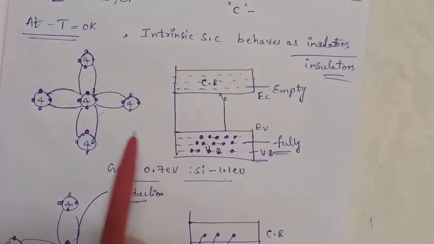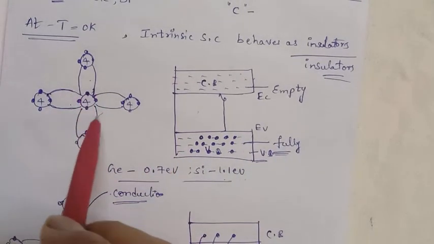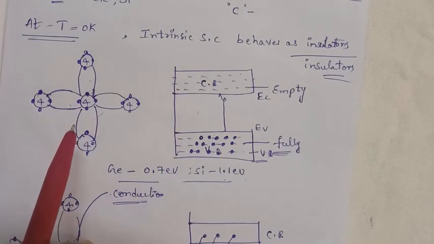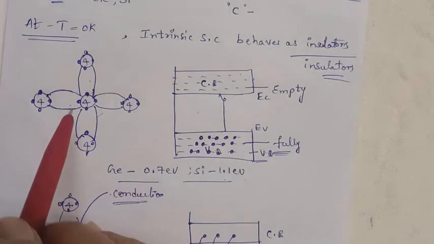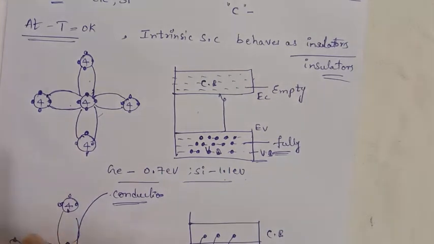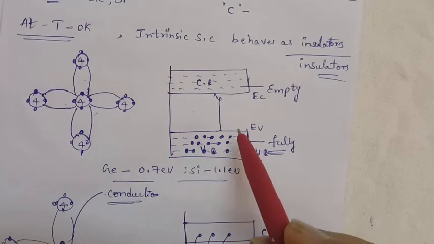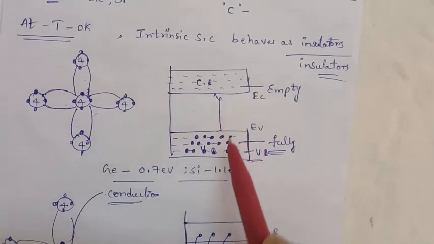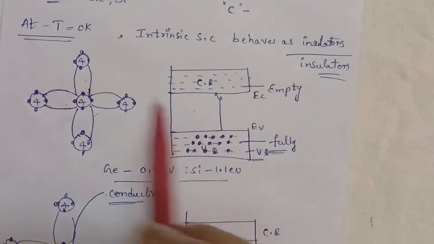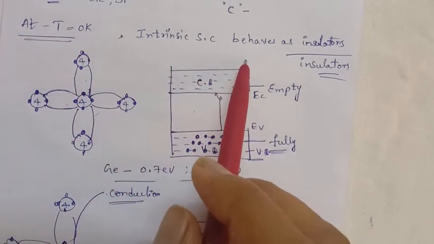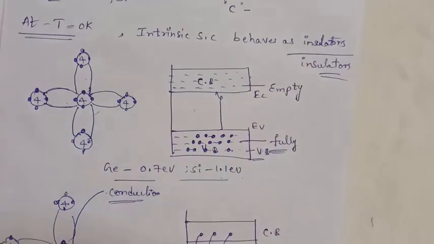At that time all the valency orbit is completely filled. Then there is no free electron. That means it attains octet configuration. That's why there is no free electron. That way the conduction band is empty and the valency band is filled. That's why at T equal to 0 Kelvin temperature, intrinsic semiconductors behave as insulators.